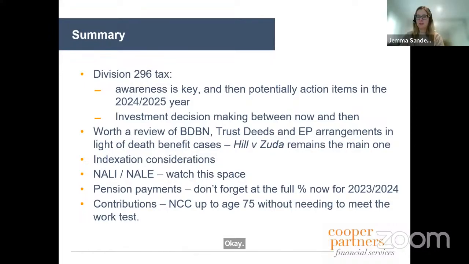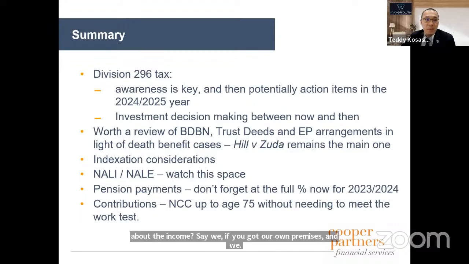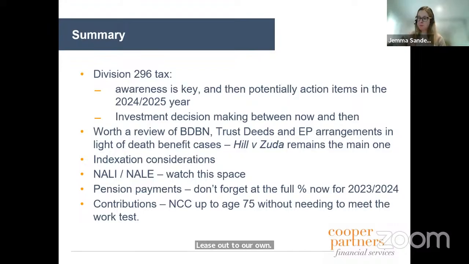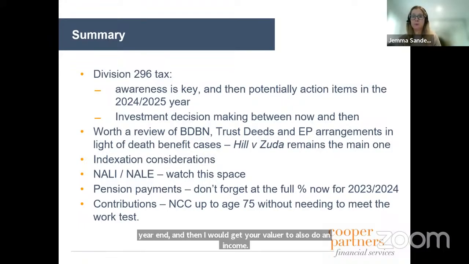What about the income? Say if we got our own premises and we lease out to our own business, how do we determine the rental income? So that's where you get a market valuation done. You get your market value for capital purposes to represent in the balance sheet for the fund at year end, and then I would get your valuer to also do a market valuation of the annual income as well, so you can see how that flows through.